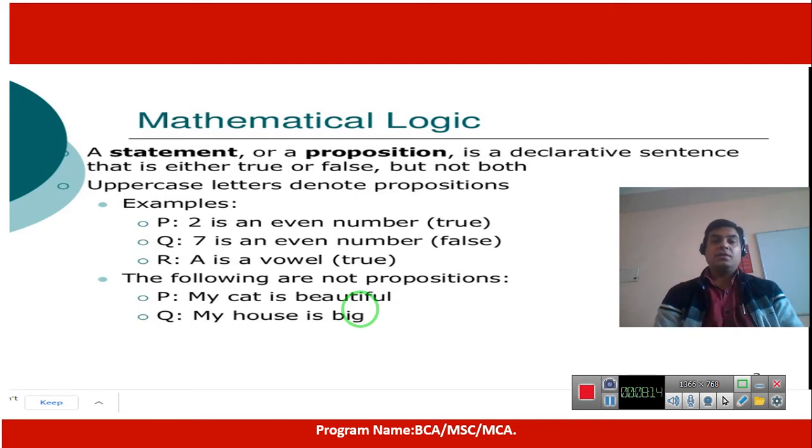My house is big. Every person, even if he is living in a hut, can also say my house is big. So this is also a property, a characteristic, a quality, and in that case you cannot say it is a proposition. So it is not a proposition.